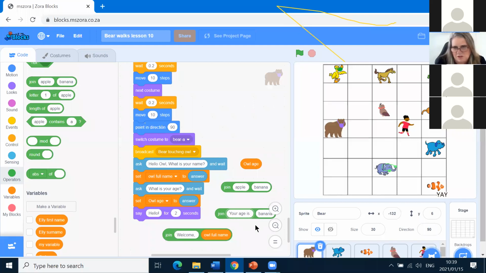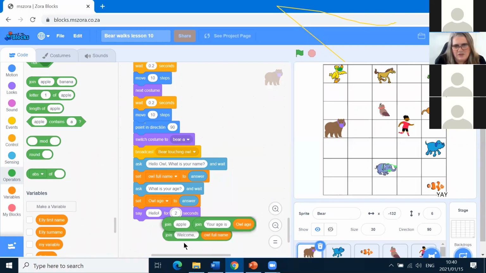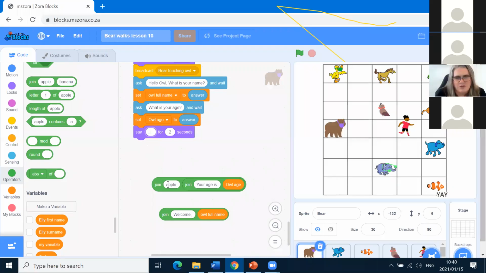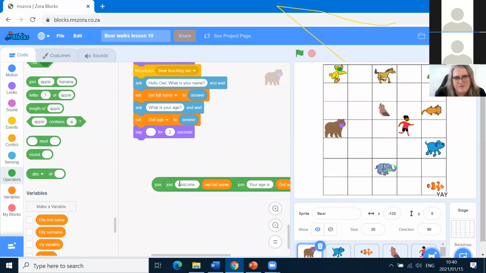I know it doesn't make 100% sense, but we want to put that in. So let's go and put this one in there. Okay, let's see if you can see that. We scroll, put it down here. It's a good idea to build the blocks before you slot them into this section over here. Instead of hello, you're going to put in join blocks. So I'm going to say welcome over here.